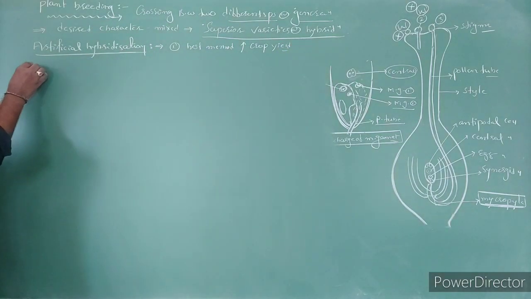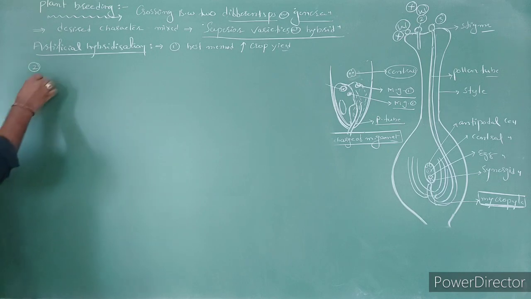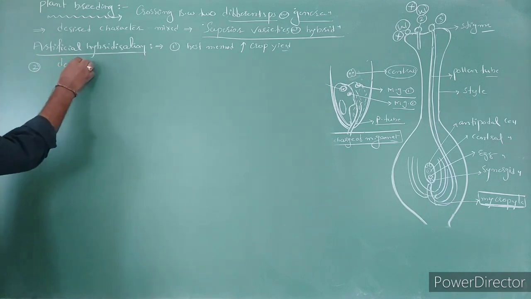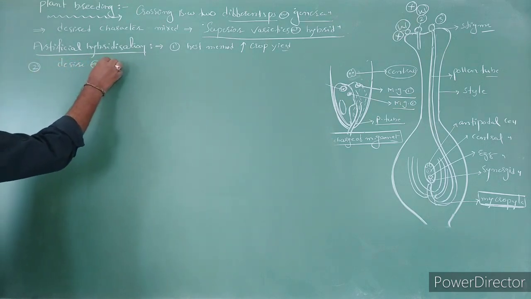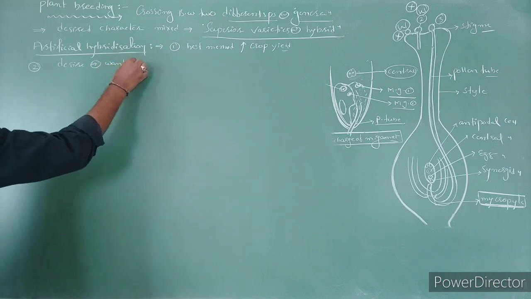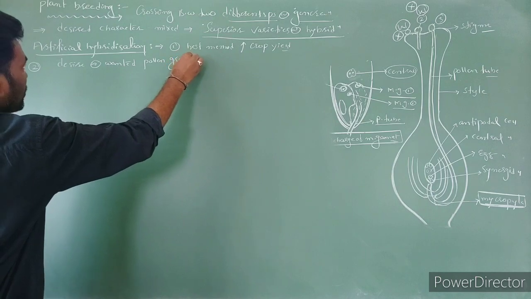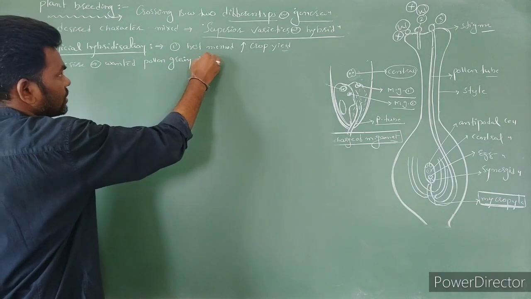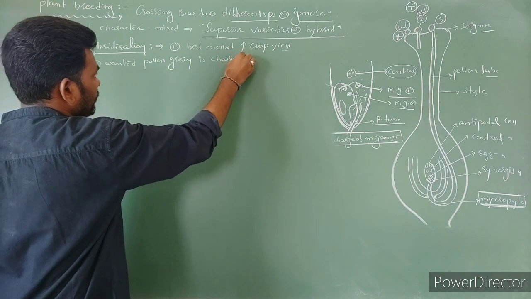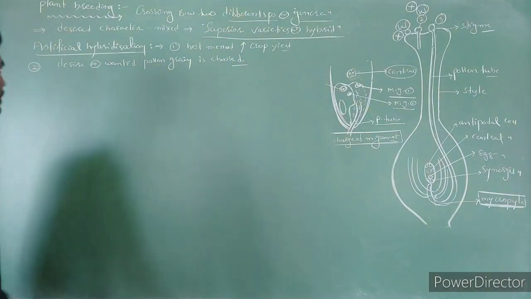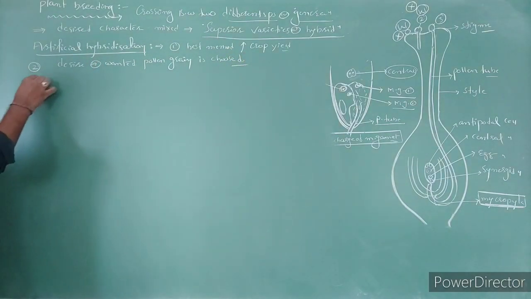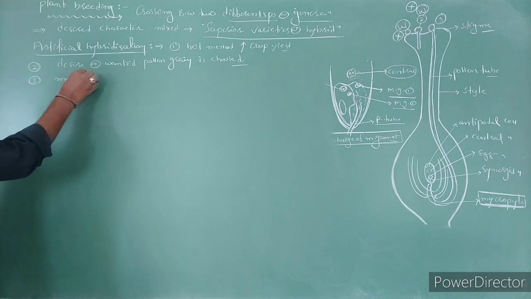Next, in this artificial hybridization, they are going to choose the desired or wanted pollen grain. The wanted pollen grain is chosen, right? First. Next, they are going to mask the pistil.